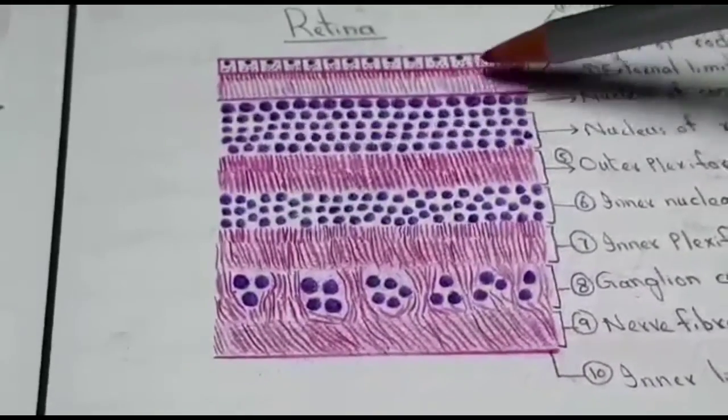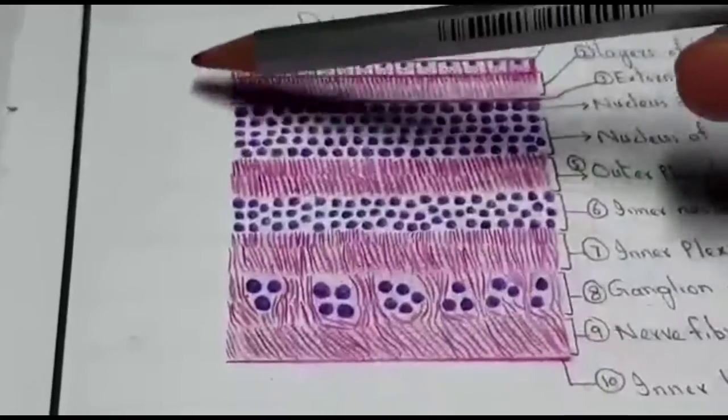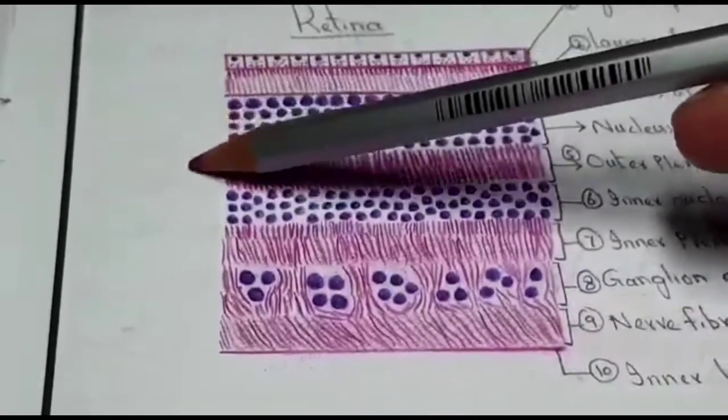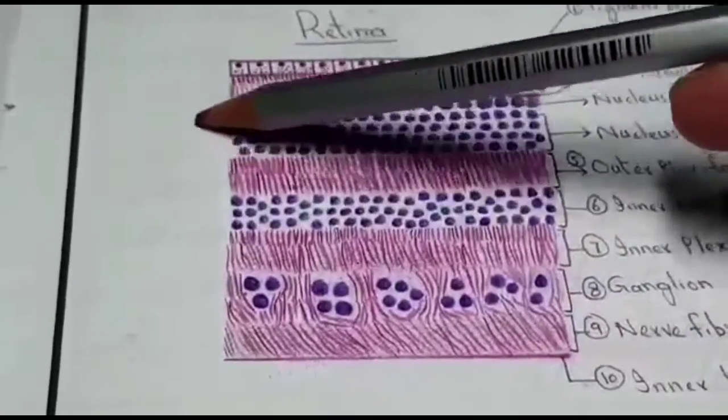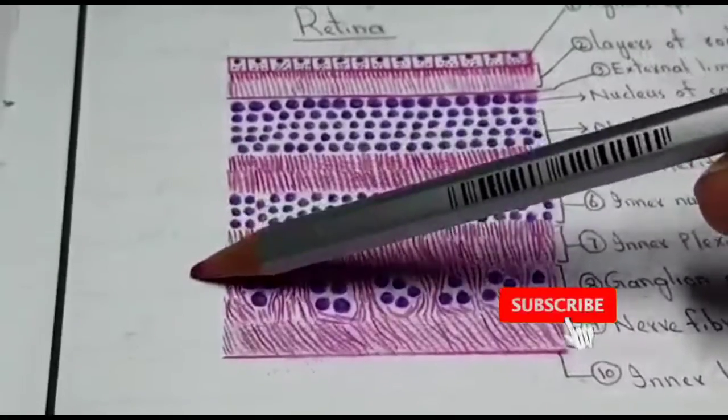You will draw this diagram in 6 boxes. You can see 1st, 2nd, 3rd, 4th, 5th and 6th.